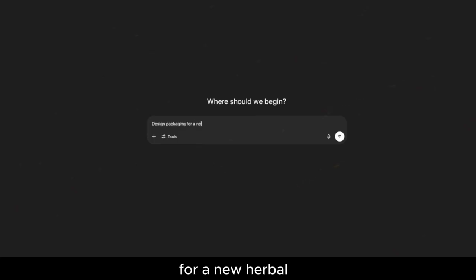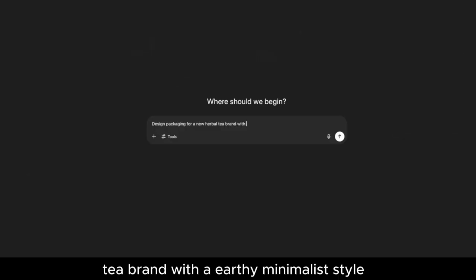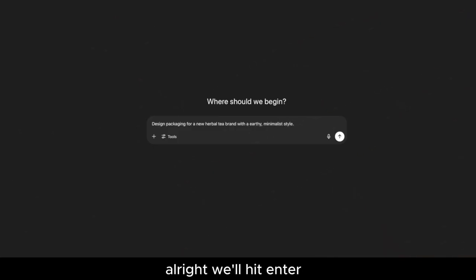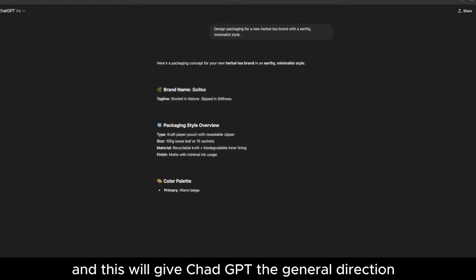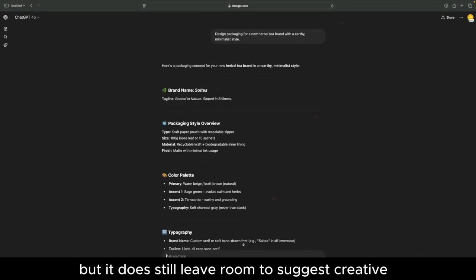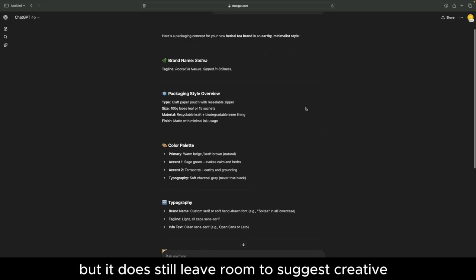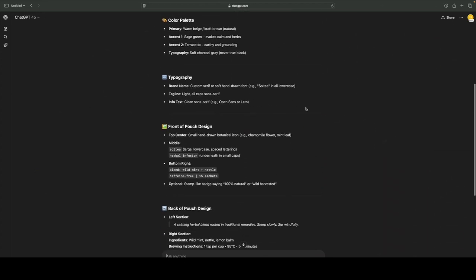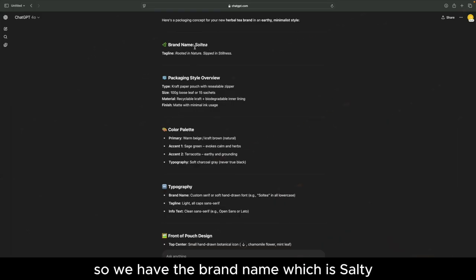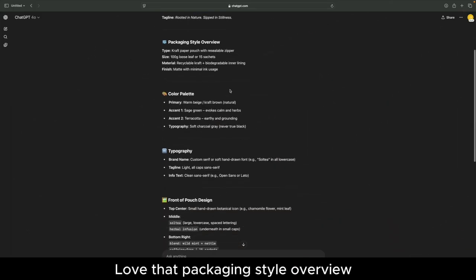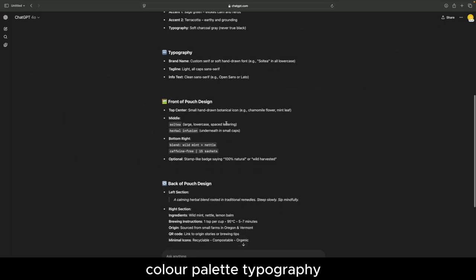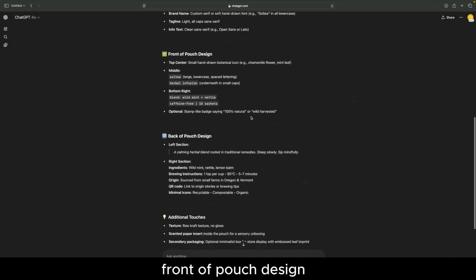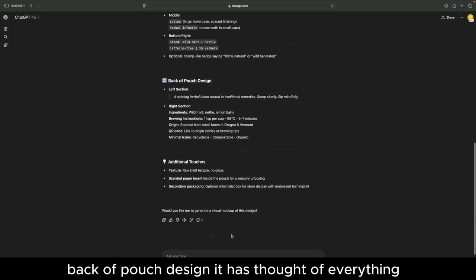for a new herbal tea brand with an earthy, minimalist style. All right, we'll hit enter, and this will give ChatGPT the general direction, but it does still leave room to suggest creative interpretations. So we have the brand name, which is Soul Tea. Love that. Packaging style overview, color palette, typography, front of pouch design, back of pouch design. It has thought of everything.